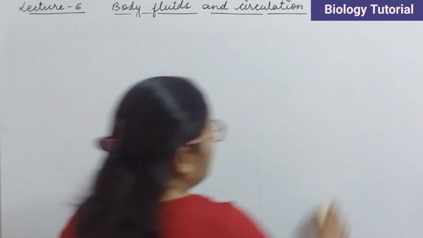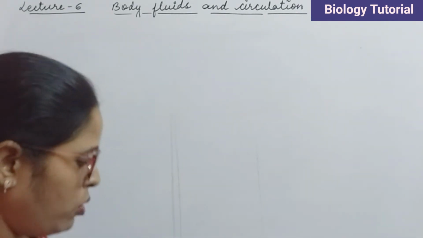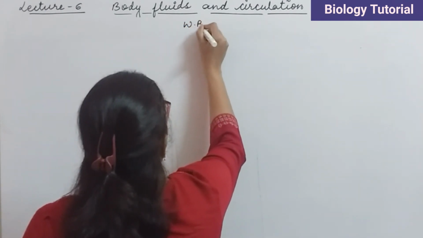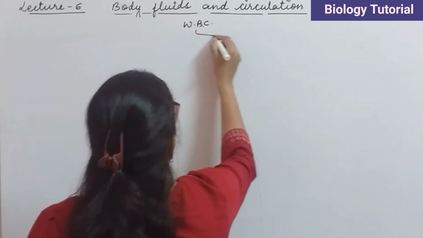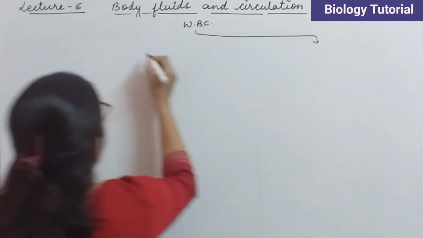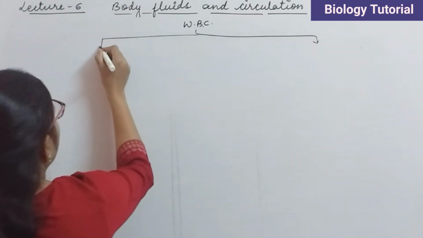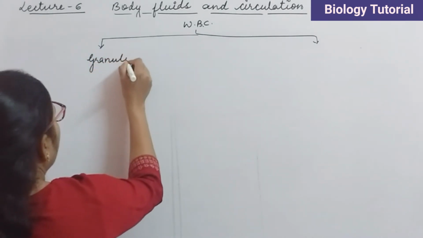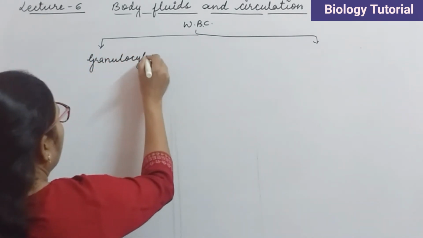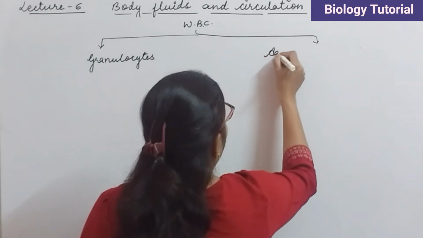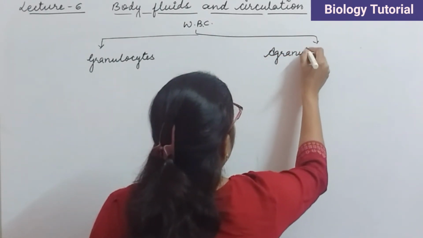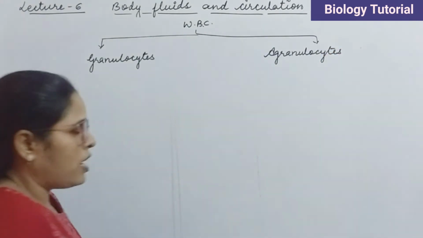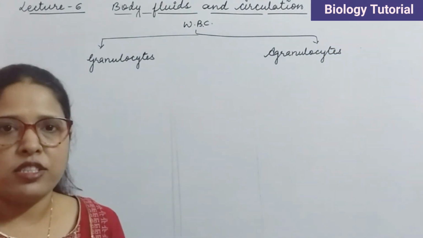The WBCs are mainly classified into two categories. These categories are granulocyte and agranulocyte. What is the basis of this classification? The basis of classification is the type of cytoplasm.